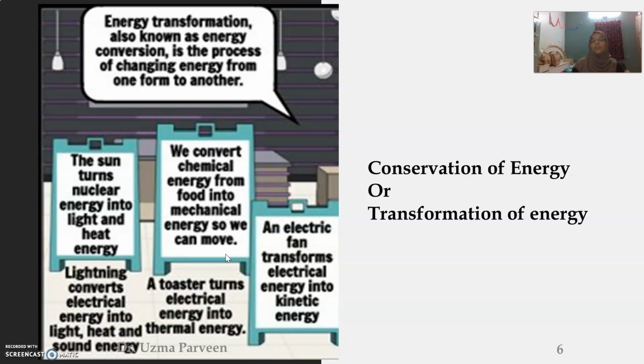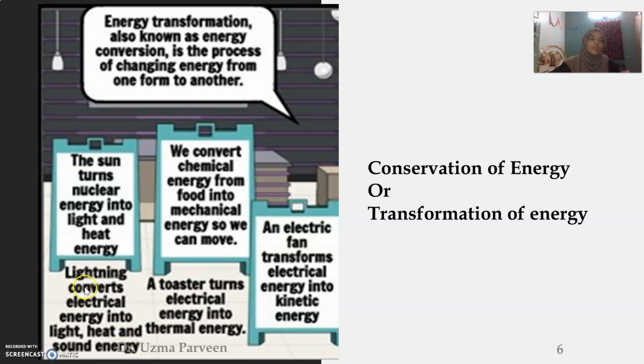The sun turns nuclear energy into light and heat energy. Other examples include an electric fan, which transforms electrical energy into kinetic energy. Or take a home appliance like a toaster, in which when you switch it on, electrical energy gets converted into thermal energy.